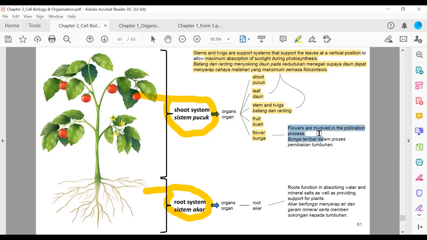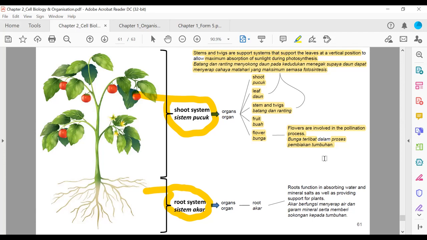Flower, what do flowers do? Flowers are involved in the pollination process. Bunga terlibat dalam proses pembiakan tumbuhan. So flower is the sex organ of the plant. Bunga ialah sex organ tumbuhan.